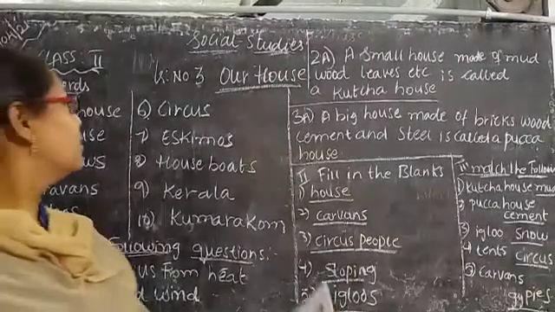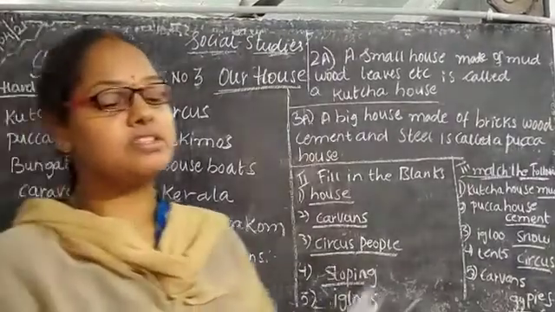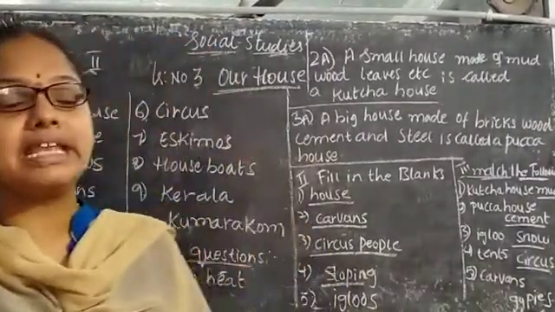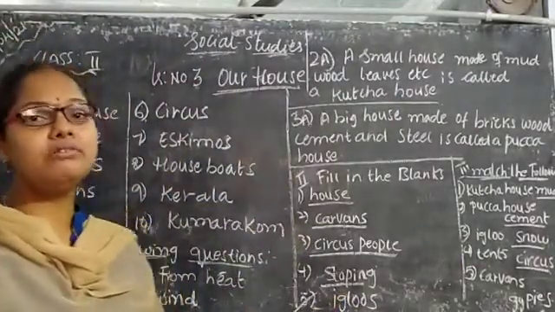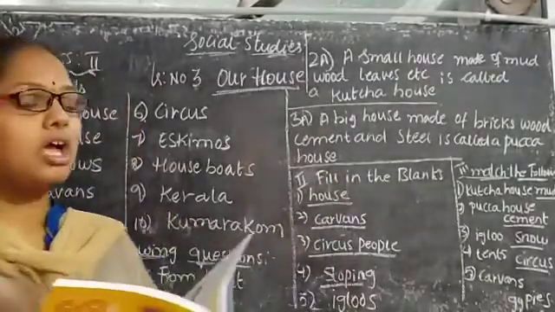Okay, children. Good morning. So already we have discussed second class. What is our first lesson, children? What have we discussed? Our basic needs, and the second one is our food. So two lessons we have finished. Now today we are going to discuss our house.